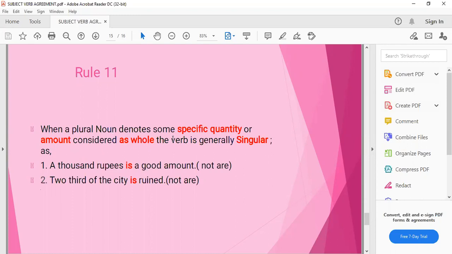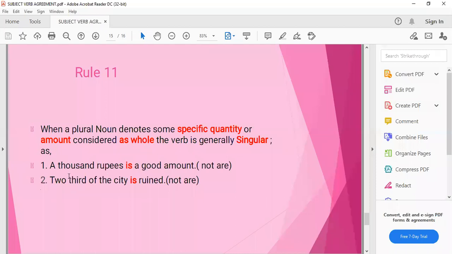Collectively हम उसको use करते हैं, consider करते हैं, then the verb is taken as singular. For example, 1,000 rupees is a good amount. We will not use here are because we are taking this amount 1,000 rupees collectively. 2/3 of the city is ruined. 2/3 of the city is taken as collectively.